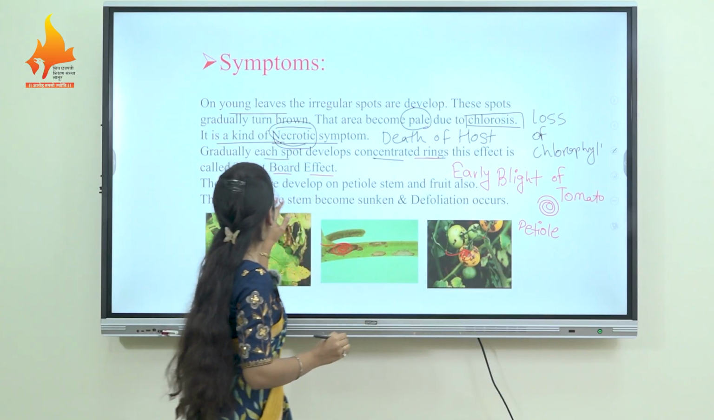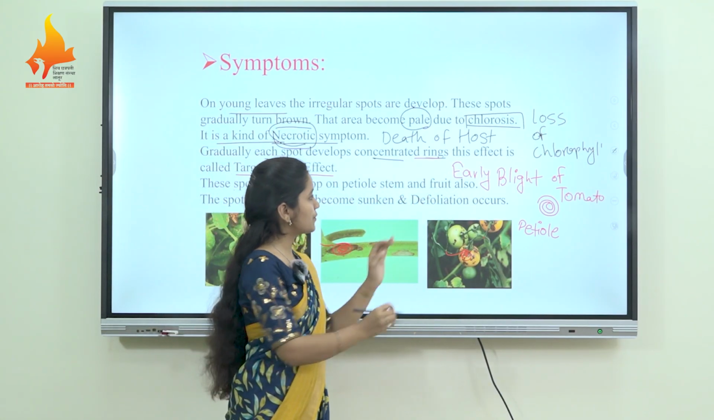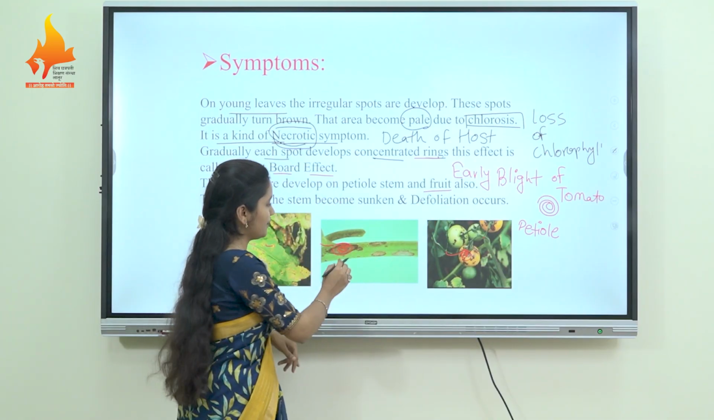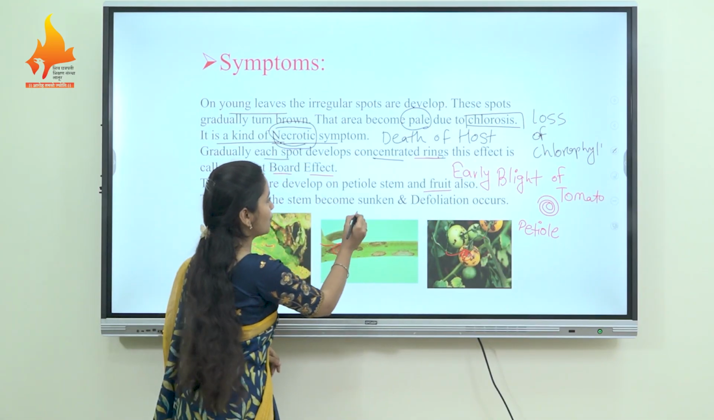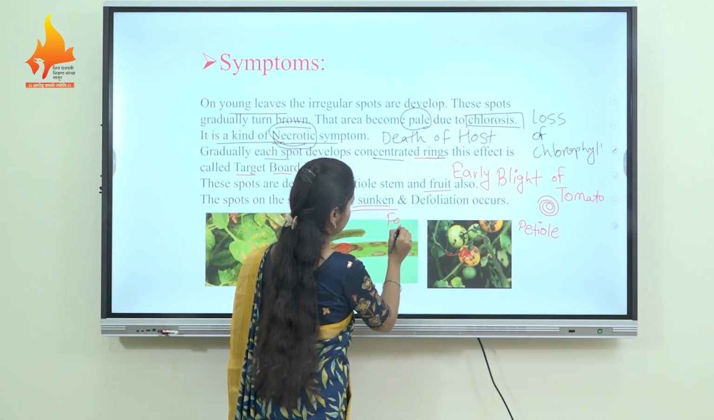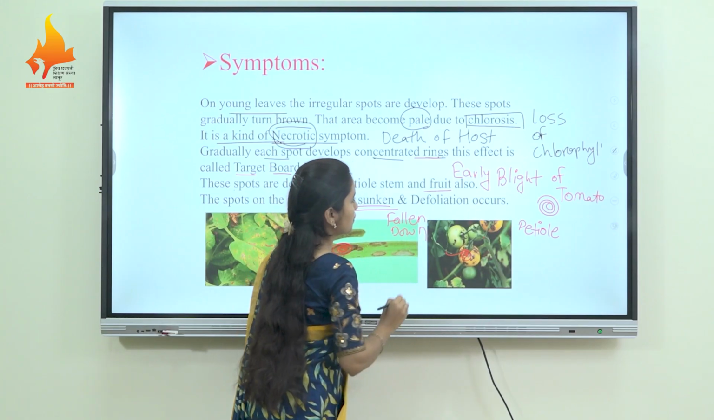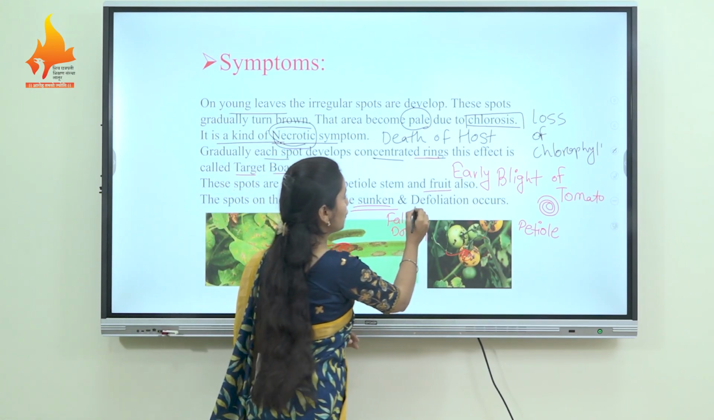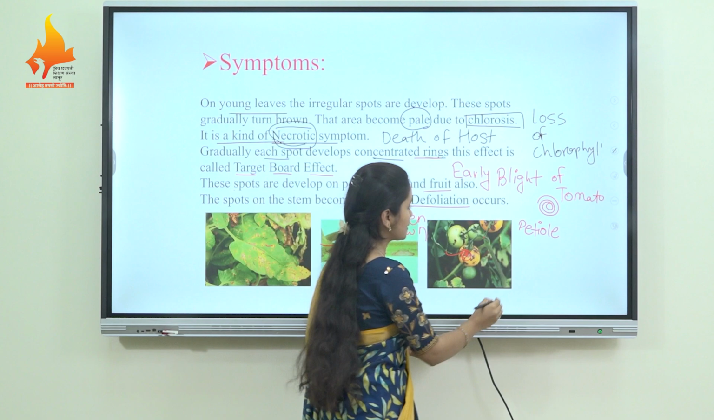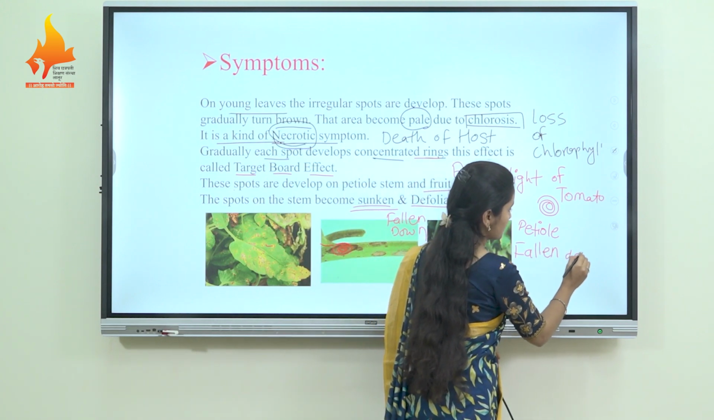Early blight of tomato. The spots develop on the petiole, stem, as well as fruit. On the stem the spots are sunken, and that area falls down, and defoliation also occurs. What is defoliation? That is the falling down of leaves.